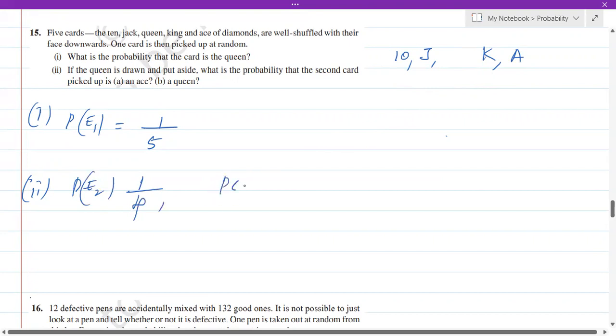In this, there is one more question. Let's take it as E3, probability of E3. What is the probability that it will be a queen? Out of 4 cards, is there any queen? No, we have thrown it outside. So it is 0 by 4. Therefore, it will become 0.